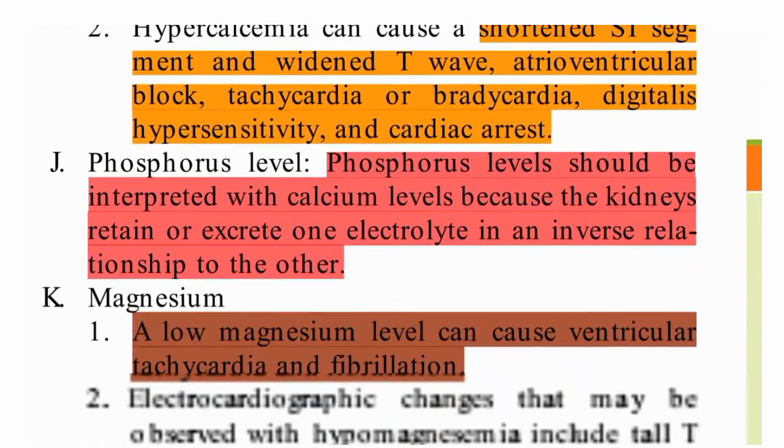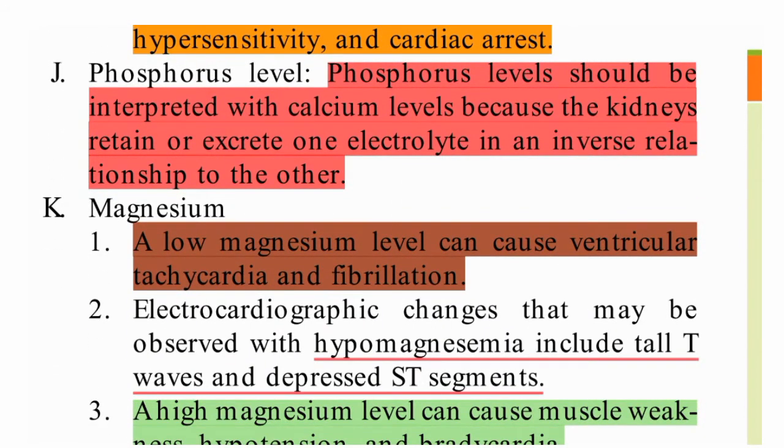Okay, in hypercalcemia. Now coming to phosphorus level. Phosphorus levels should be interpreted with the calcium levels, because the kidney retains or excretes one electrolyte in an inverse relationship to the other. That means if it is removing the calcium, then the phosphorus level will be increased.